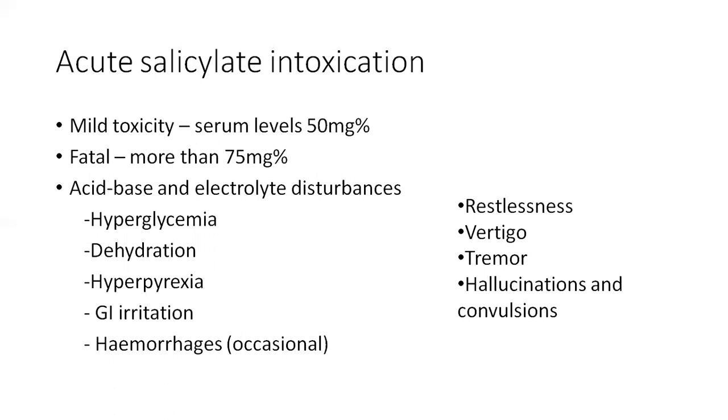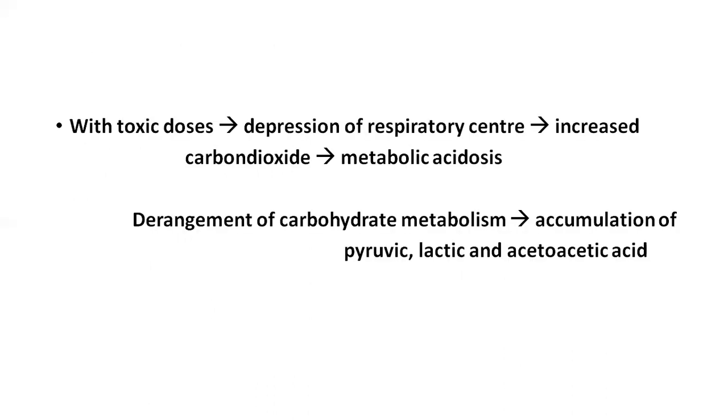If it is more than 75 milligram percent, fatal changes will occur, and there will be acid-base and electrolyte disturbances, hyperglycemia and dehydration, hyperpyrexia, and gastrointestinal irritation and hemorrhages. Restlessness, vertigo, and tremor will occur, and the patients will suffer with hallucinations and convulsions. These are the signs and symptoms of acute salicylate intoxication.